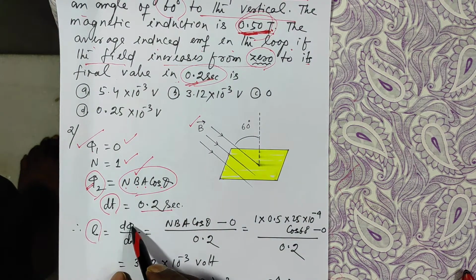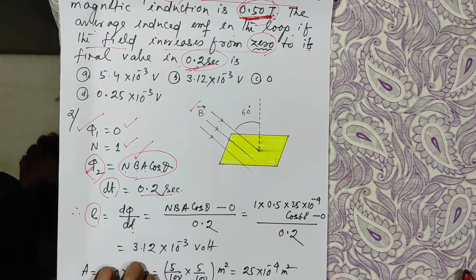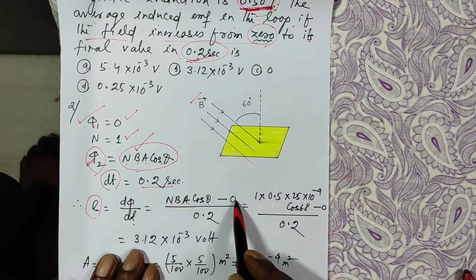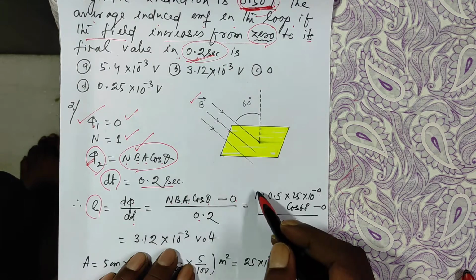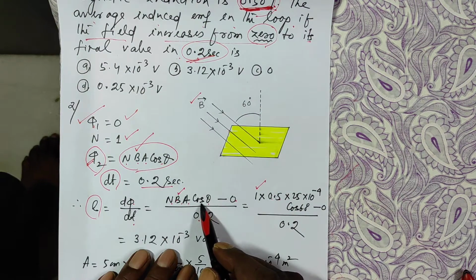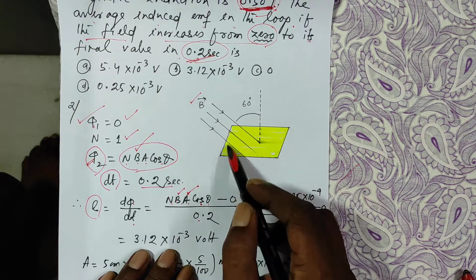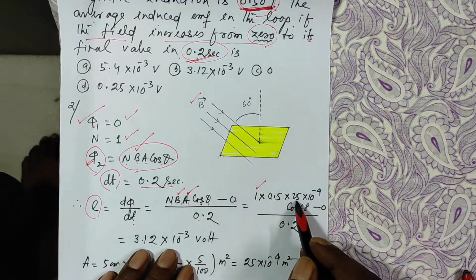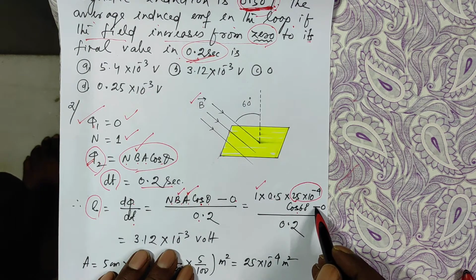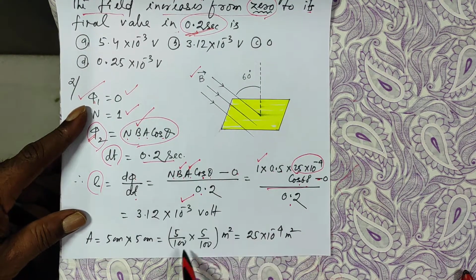So EMF, we know, is d phi by dt. The negative sign I have not taken, that only indicates the direction of current, right? So change of flux, phi 2 minus phi 1. So N B A cos theta minus 0 over 0.2. The number of turns is 1, B is given as 0.5 Tesla, cos theta, and area is 5 centimeter by 5 centimeter. So 5 into 5, 25 square centimeter, that is converted to meter square. Cos 60 minus 0 over time. So that comes out to be 3.12 into 10 to the power minus 3 volts.